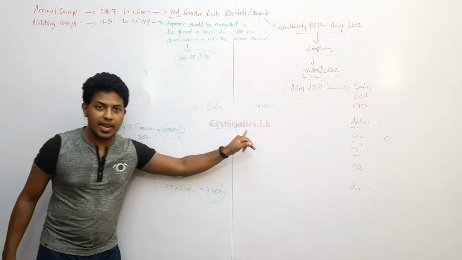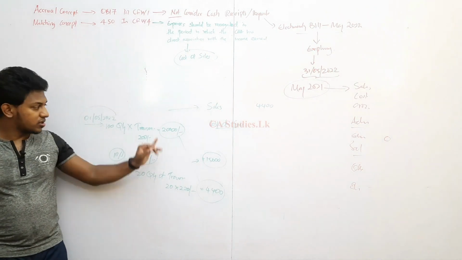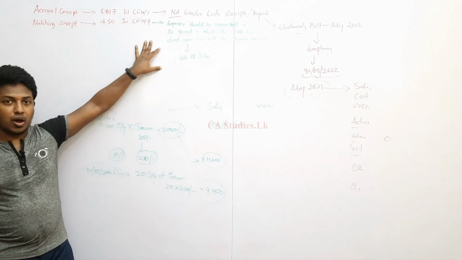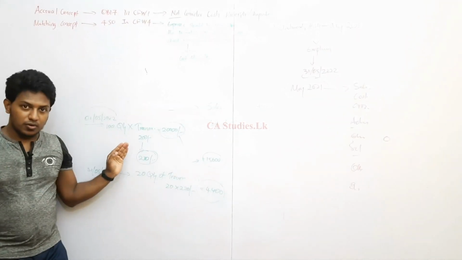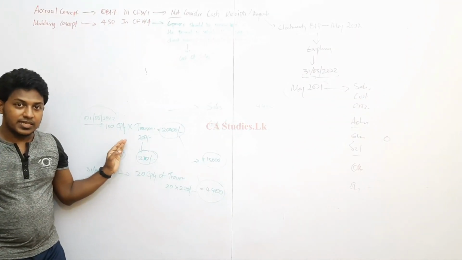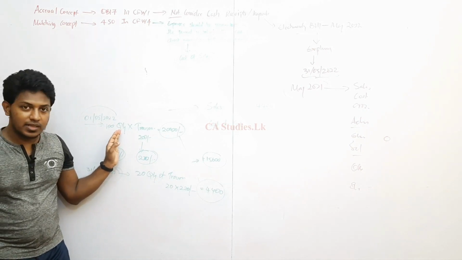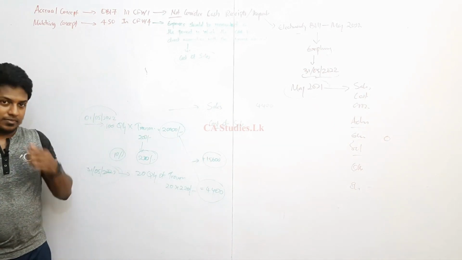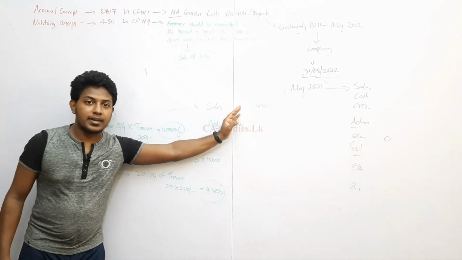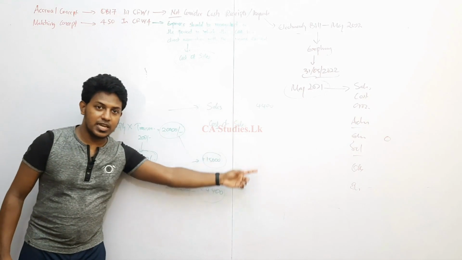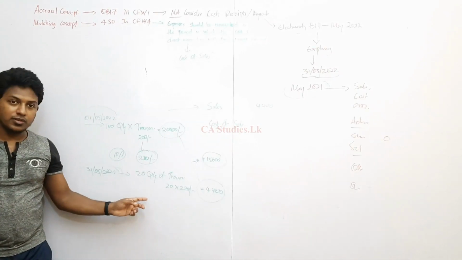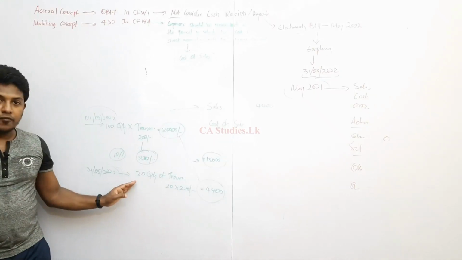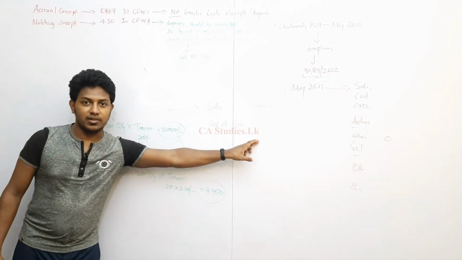So cost of sale is not 20,000. Cost of sale means the cost of the trousers which is directly associated with the sales of those trousers. The sales are directly associated with how many trousers? 20 trousers. So only the cost of 20 trousers we have to deduct.